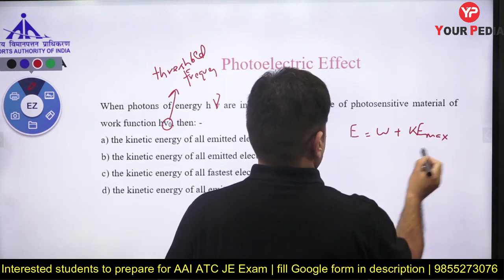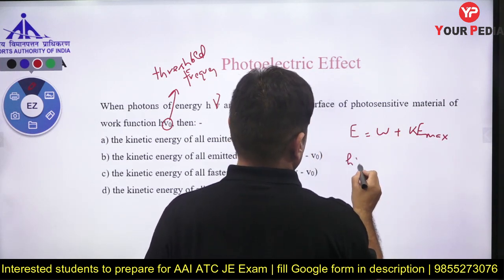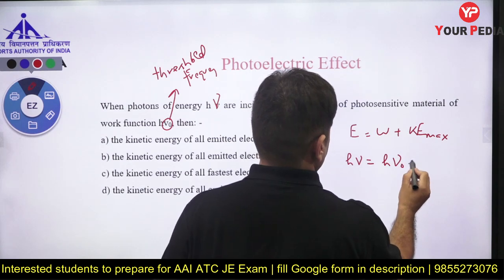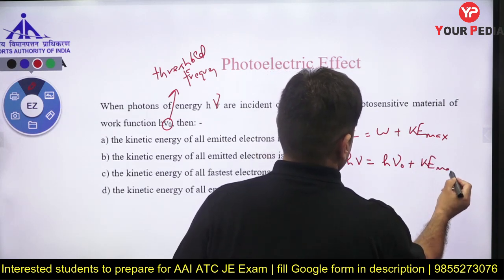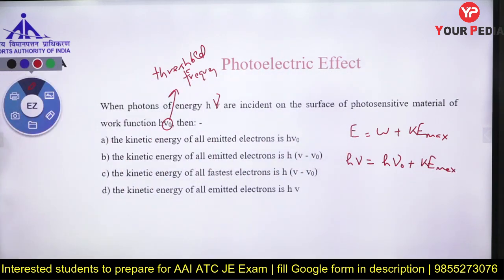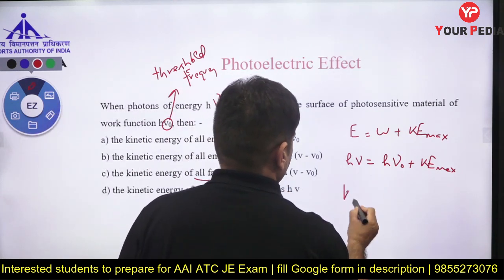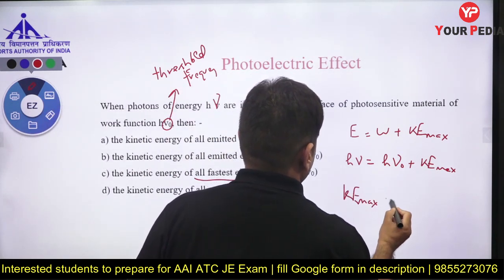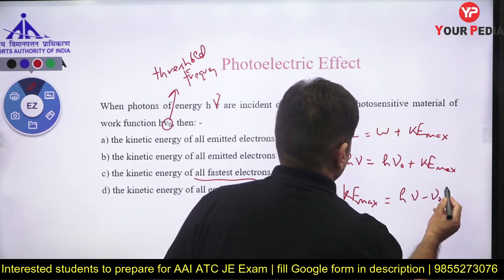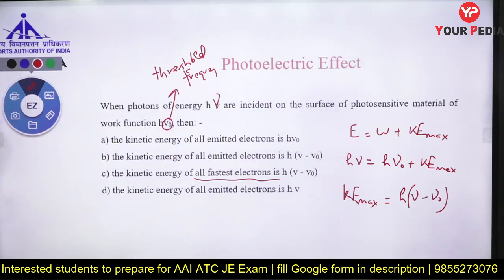That means h nu is equal to h nu naught plus maximum kinetic energy. The kinetic energy of all electrons is not the same. The kinetic energy of the fastest electron is this: maximum kinetic energy is h into nu minus nu naught. So the answer is C. The kinetic energy of every electron is not this; the kinetic energy of the maximum electron is this.